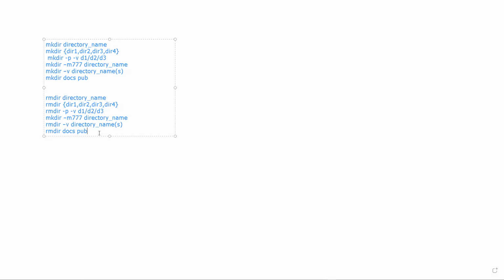So we already saw these options yesterday. Along with that, we saw the rm command, which is basically used for removing files. The main purpose of this command is to remove files. If you don't specify the parameters, it can't be used with directories.